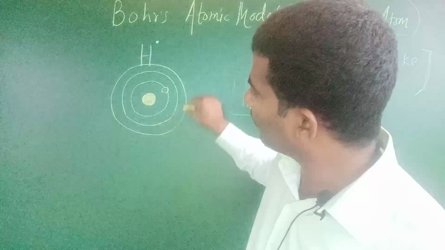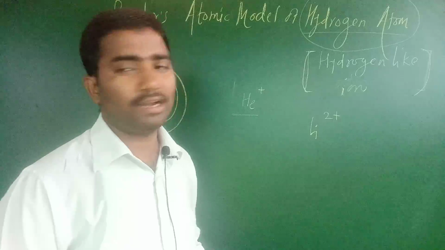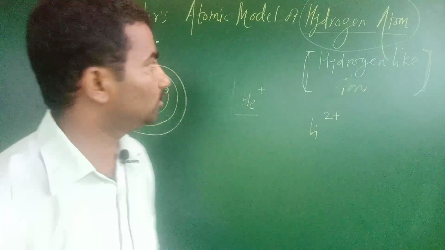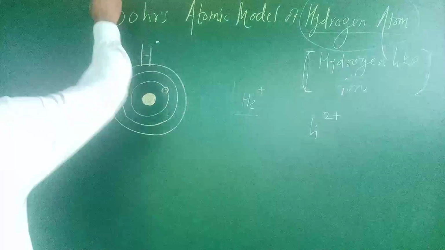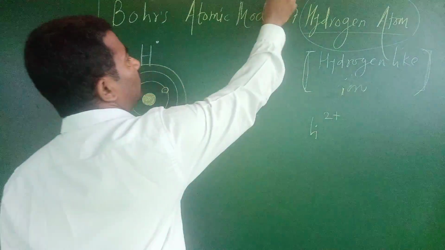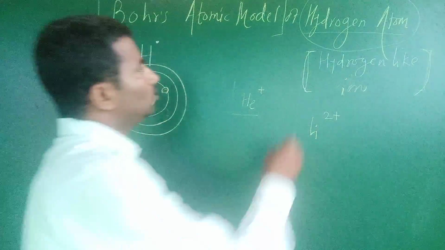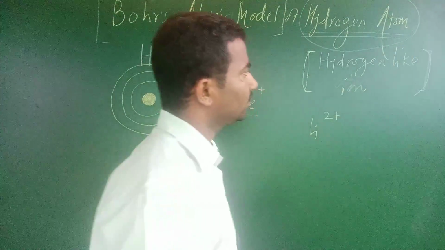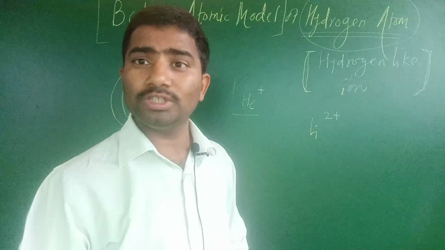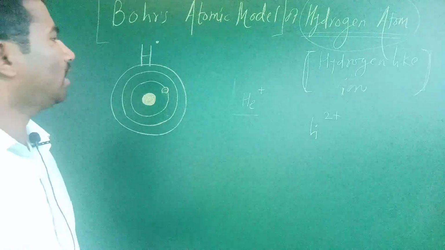Therefore we can say this is a hydrogen-like ion. This Bohr's atomic model is applicable to the hydrogen atom and hydrogen-like ions.